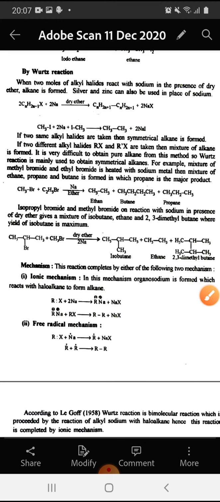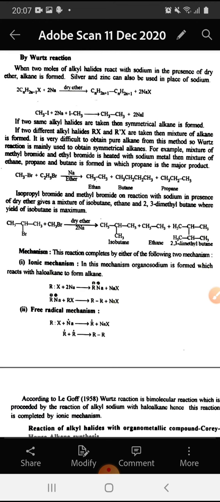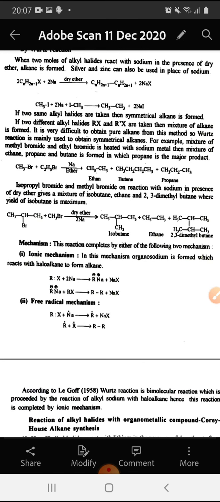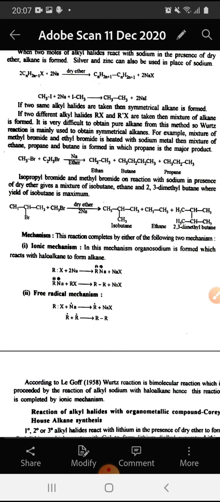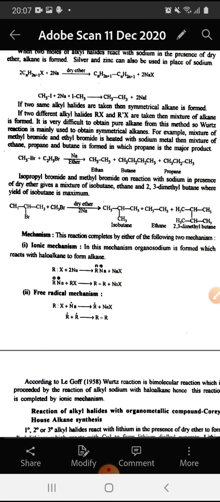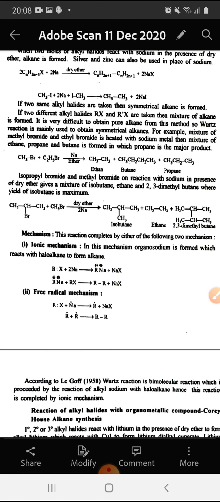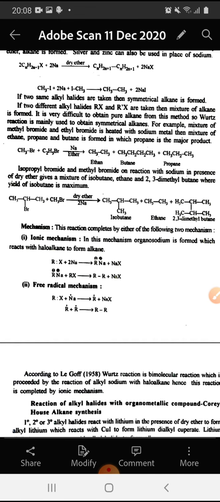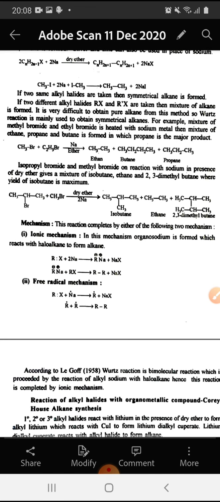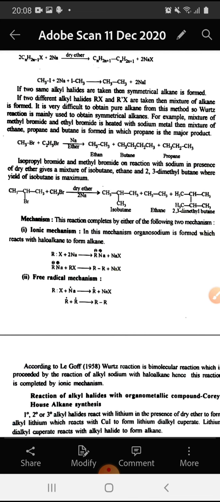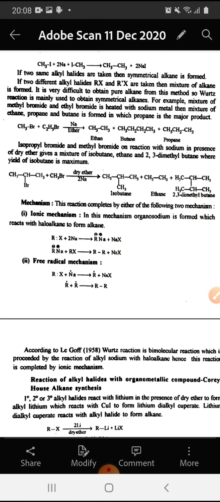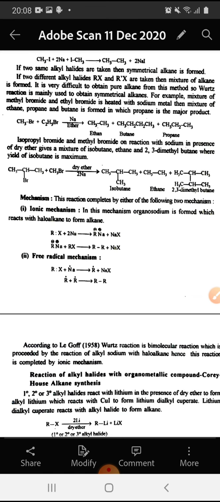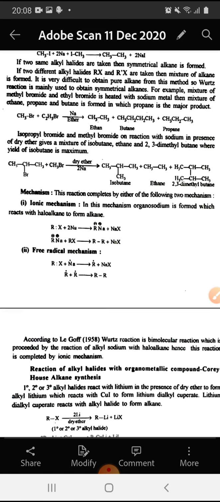If 2 alkyl halides are same, then symmetrical alkane is formed. If 2 different alkyl halides like RX and R'X are taken, then a mixture of alkanes is formed. It is very difficult to obtain pure alkanes from this method, so Wurtz reaction is mainly used to obtain symmetrical alkanes. For example, if a mixture of methyl bromide and ethyl bromide is heated with sodium metal, then the mixture of ethane, propane and butane is formed, in which propane is the major product.